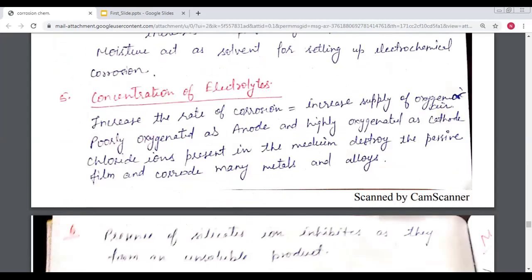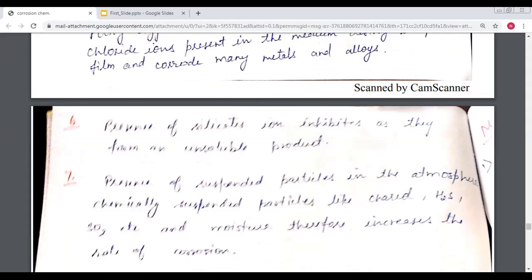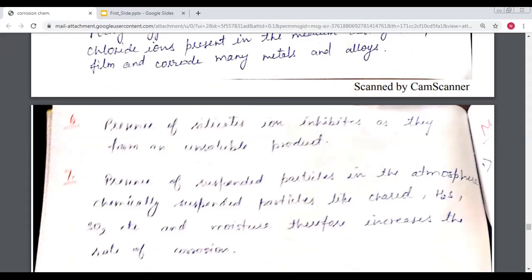Then the next is the concentration of electrolyte. Increased rate of corrosion is equal to increased supply of oxygen or air. Poorly oxygenated areas act as anode and highly oxygenated areas as cathode. Chloride ions present in the medium destroy the passive film and corrode many metals and alloys. One more thing: the presence of silicate ions inhibits corrosion as they form an insoluble product.